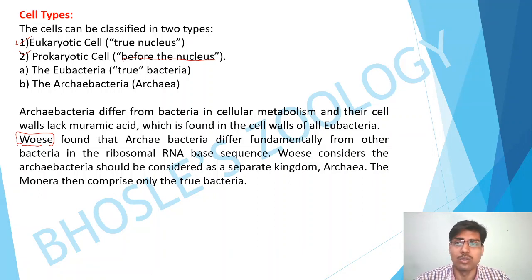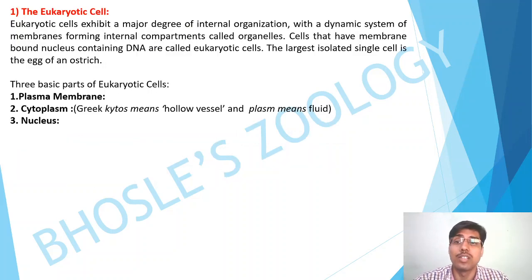So all of these are points related to the classification, and we have a separate topic of the classification, so don't go into much detail of this. So let's start with the first point, which is important in respect of the exam also, the eukaryotic cell. The eukaryotic cells exhibit a major degree of internal organization, as stated earlier, with a dynamic system of membranes forming internal compartments.